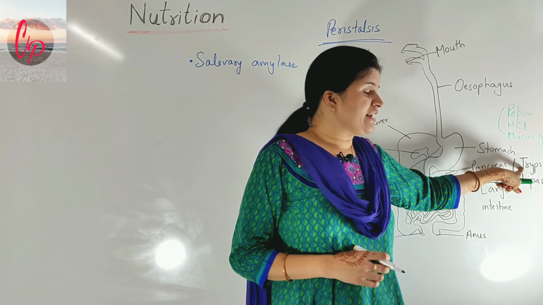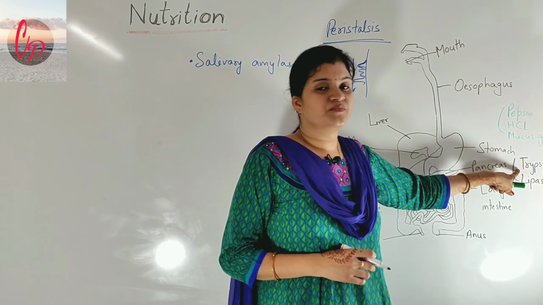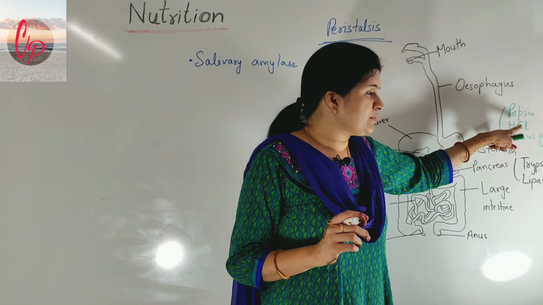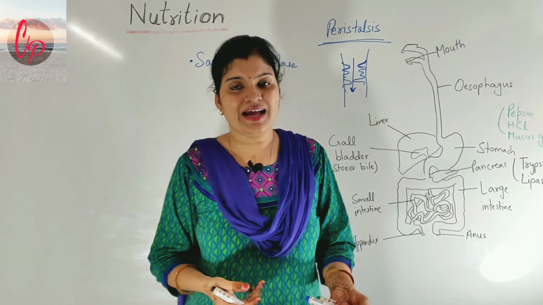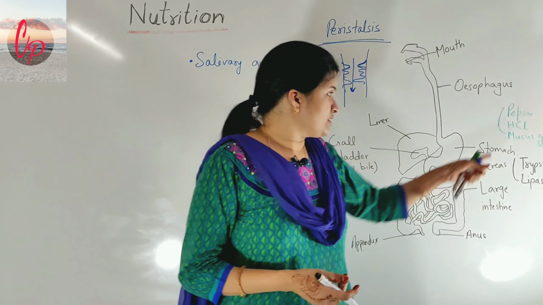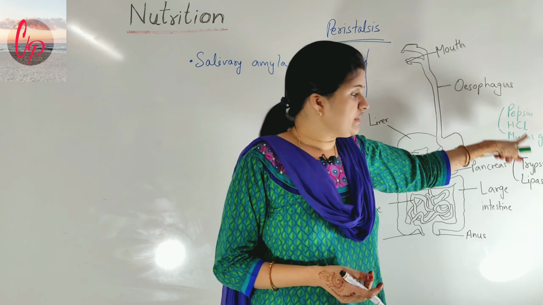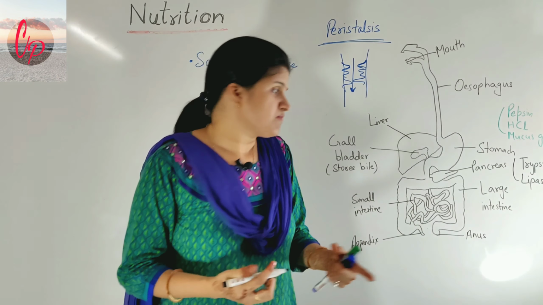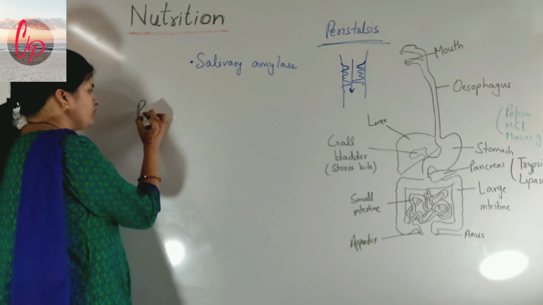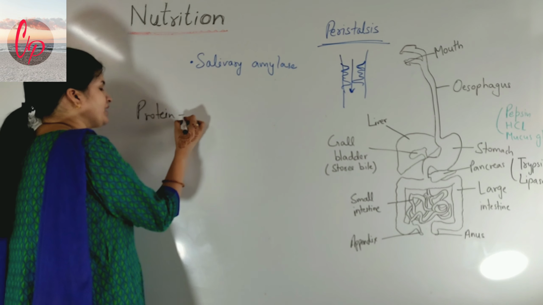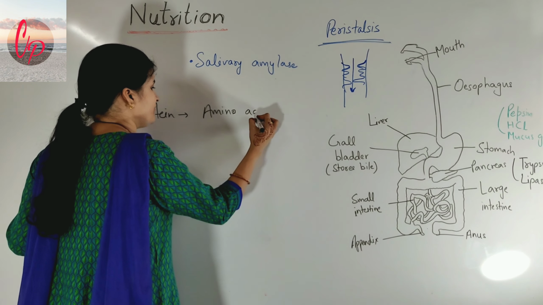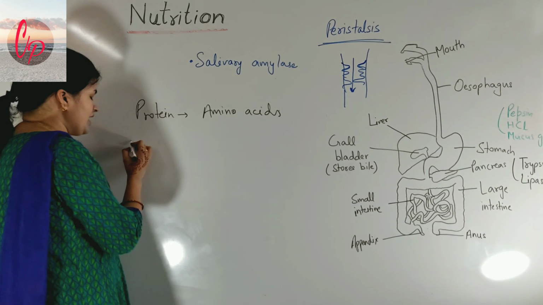And the trypsin is the enzyme which works upon the protein molecules. See, this trypsin and pepsin, their name is also similar and their function is also similar. So this was also working on protein molecules. This will again work on the digestion of protein molecules. So the protein will be broken down into amino acids, which are very important for the body, and